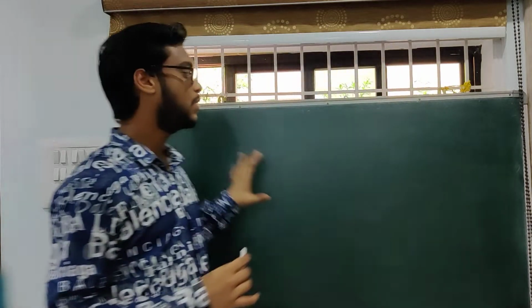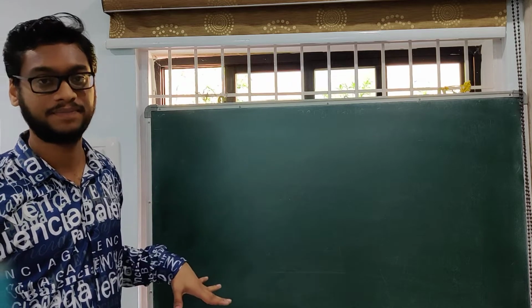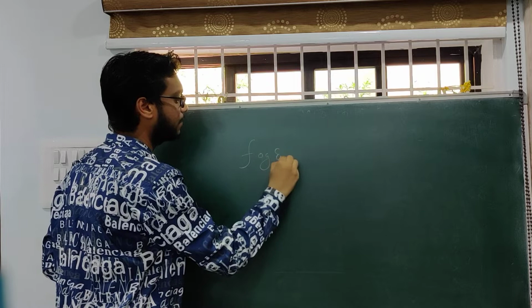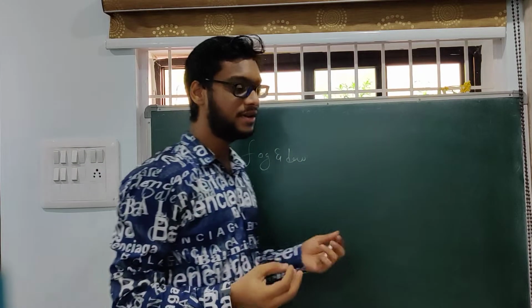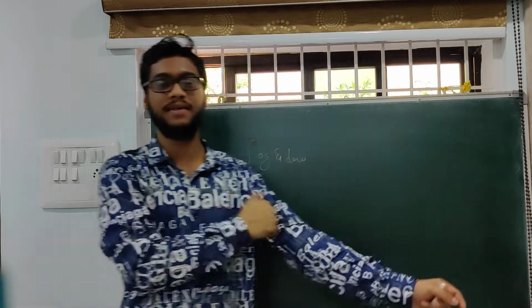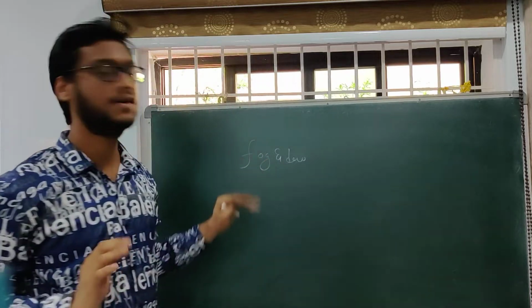Now we'll go with a few terms which are very important in this heat chapter of your physics. First, fog and dew. Fog and dew are not really equal, not the same, but they tend to be treated as the same.